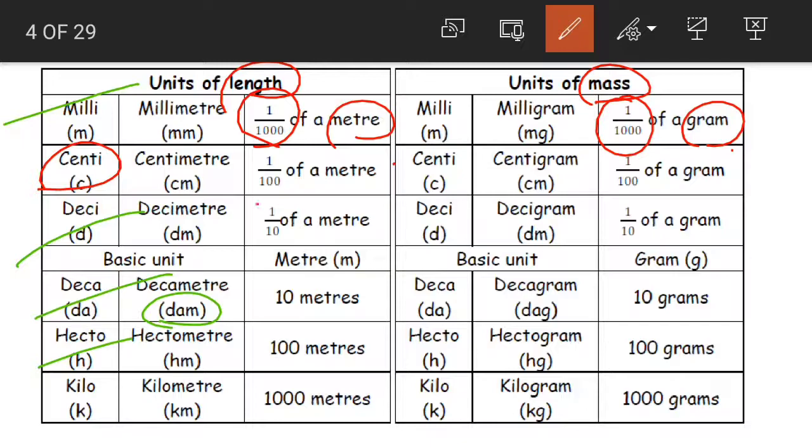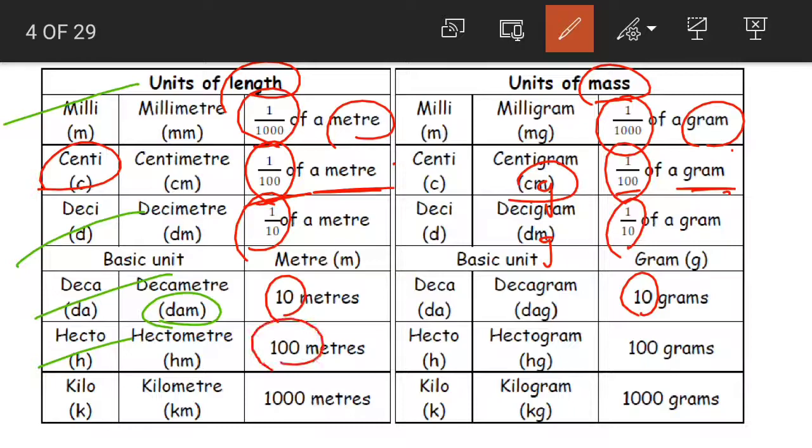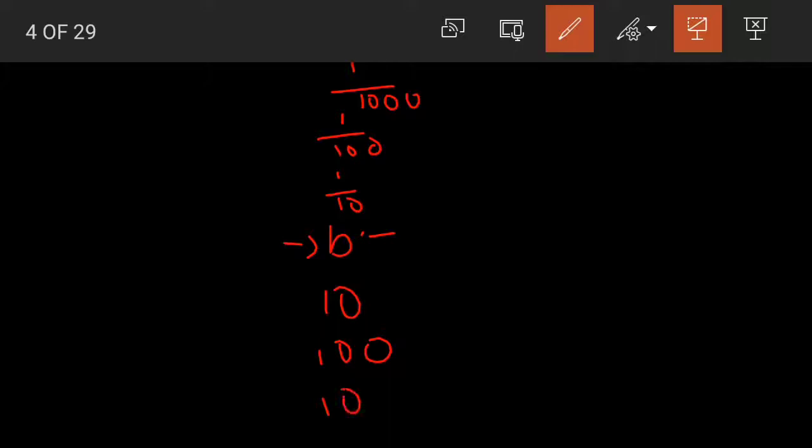Now next, centi. Centimeter is equal to 1 by 100 of a meter. Centigram, cg, is equal to 1 by 100, again the same, 1 by 100 of a gram. 1 by 10, 1 by 10. 10, 10. 100, 100. 1000, 1000. Yes. So what is the pattern? We will have basic in the middle. Above it we have 1 by 10, 1 by 100 and 1 by 1000. And when it comes to below, we will have 10, 100 and 1000.